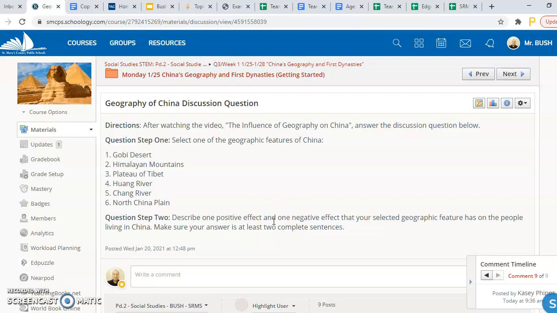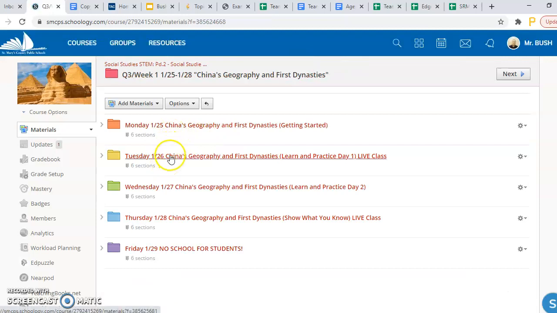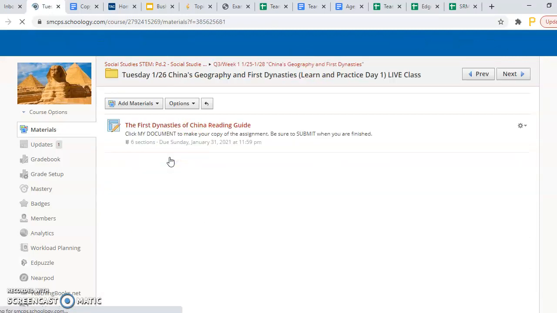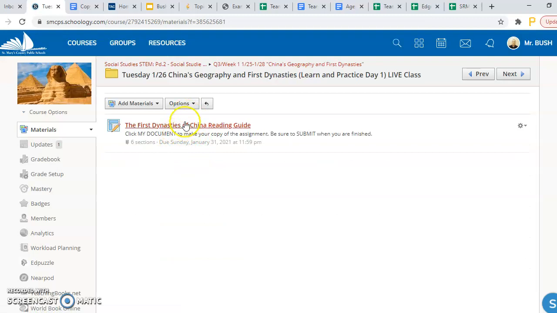Students had an opportunity to discuss their answers, ask any questions. That was the first half of class, and then the second half of class was introducing the reading guide for the middle of this week. So we went back to this week's folder. We went into Tuesday's folder, which was the yellow colored folder. Students opened up their version of the First Dynasties of China reading guide.